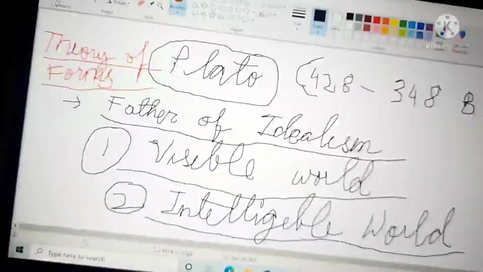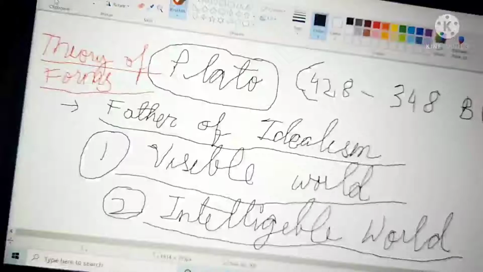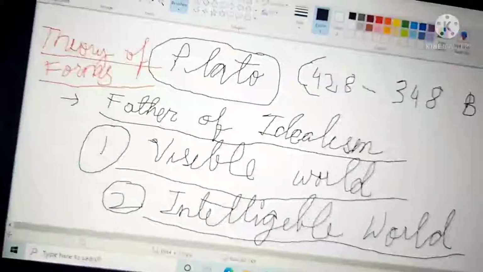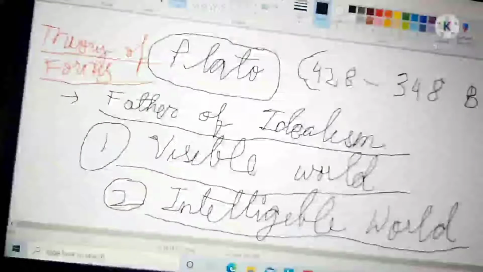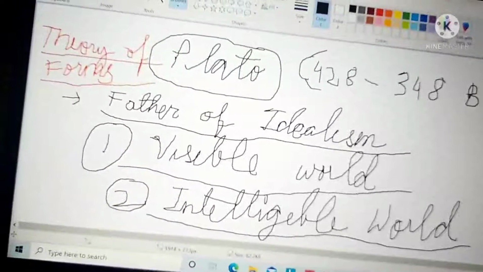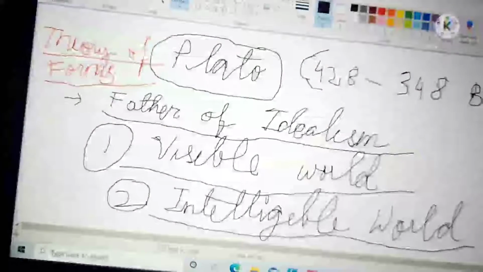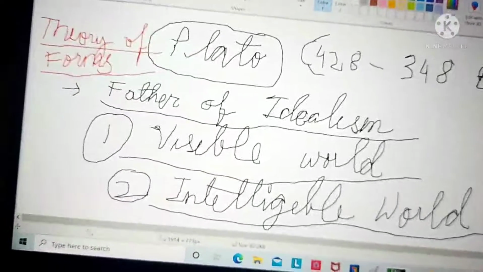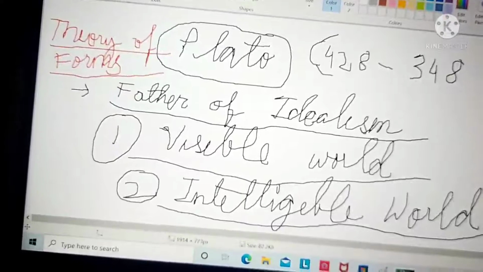Through empirical data and empirical senses, we can only see the material world, or the visible world. The world of forms is still left undiscovered. It can be discovered only through reason. Through reason, we can only know the world of forms.